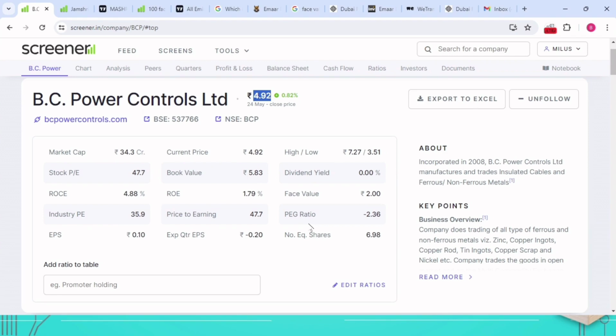This is only for educational purposes. It is not suggesting that you buy any stock with the help of these things. From here, I have shown them for examples only.